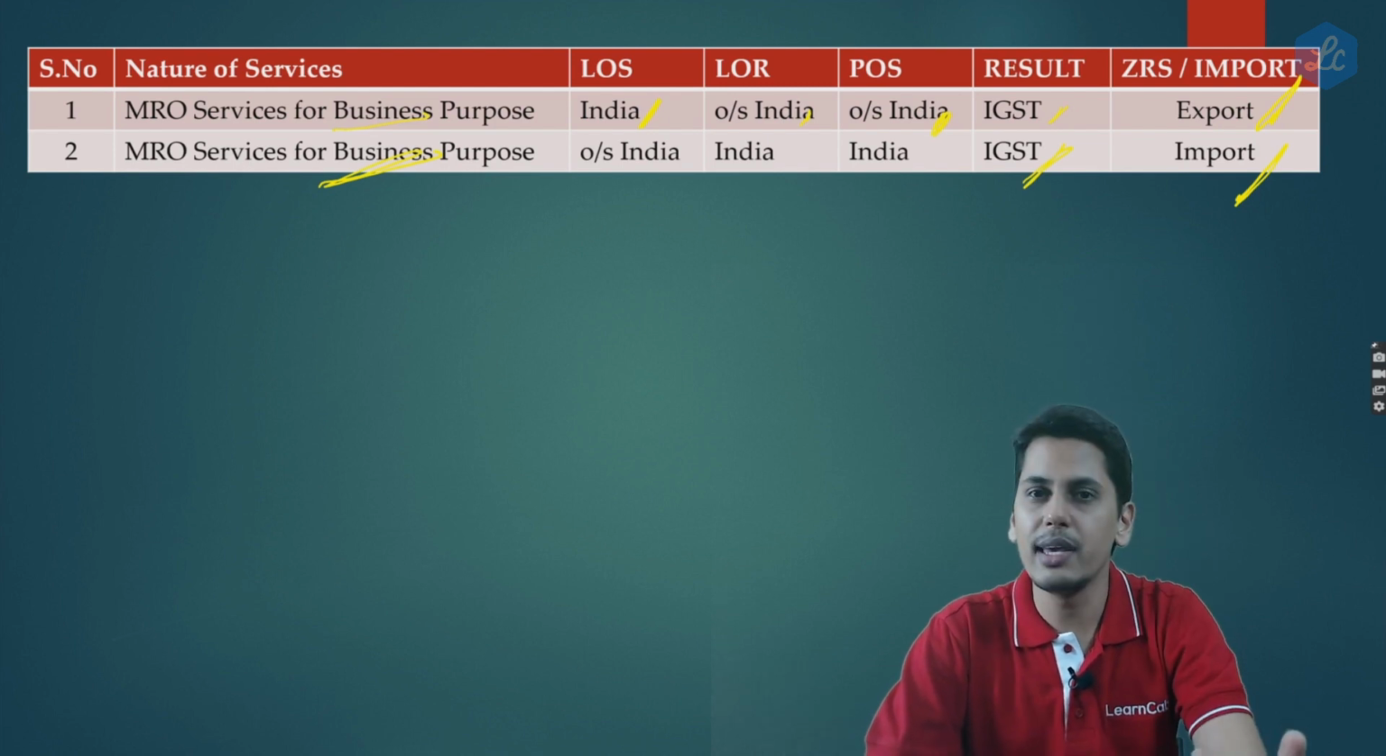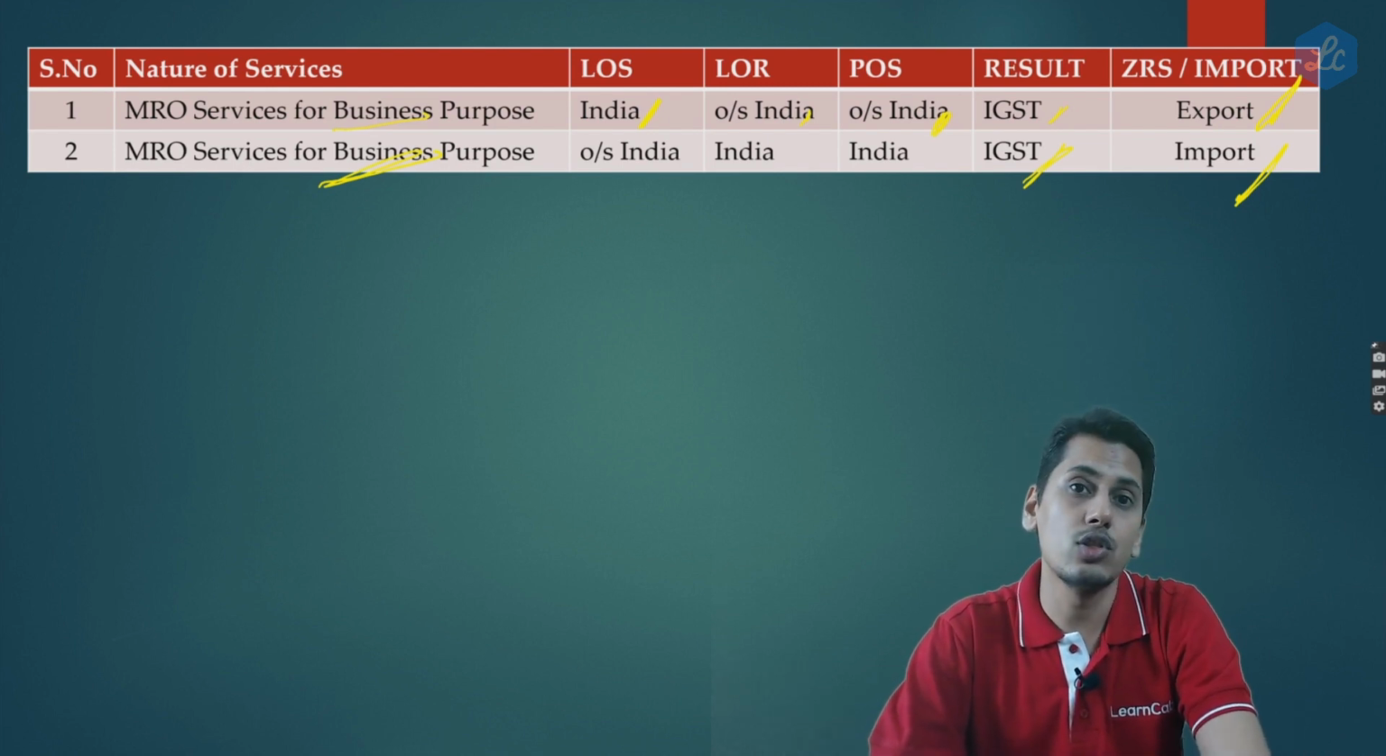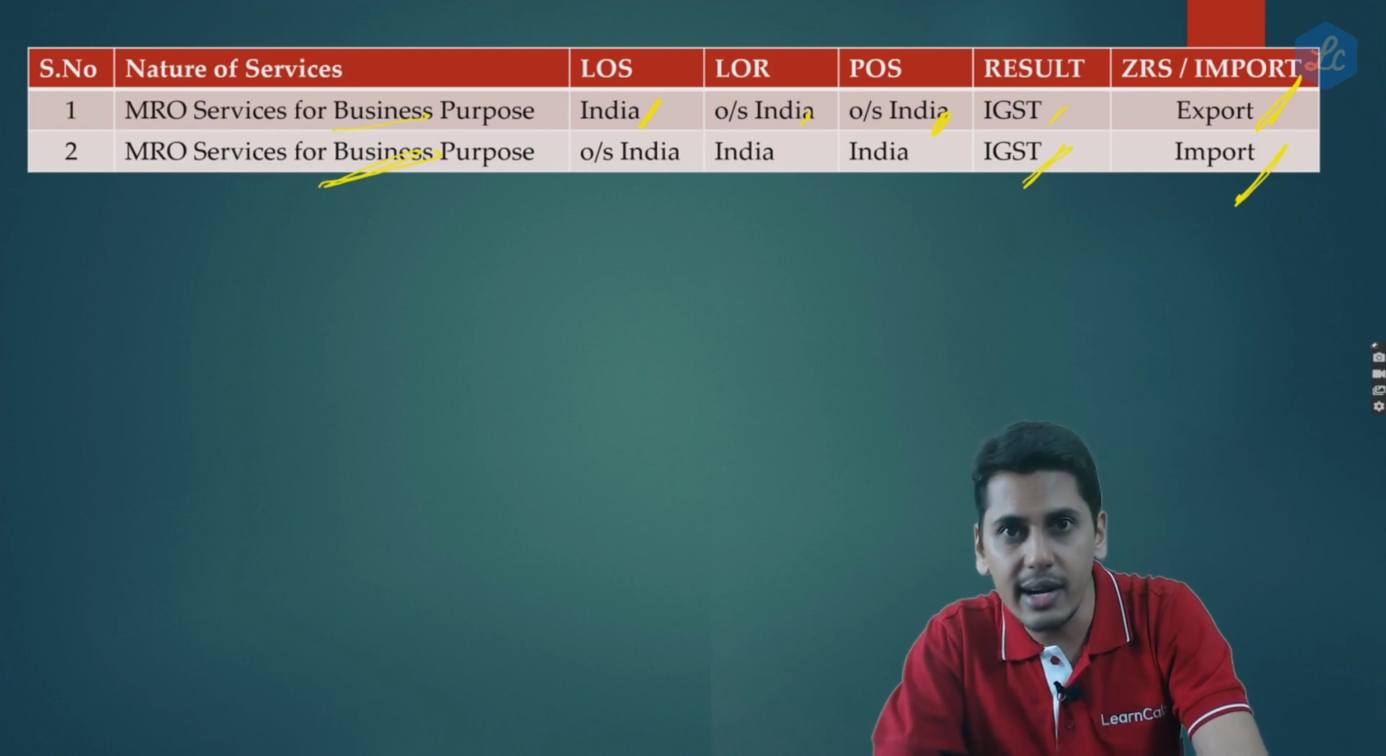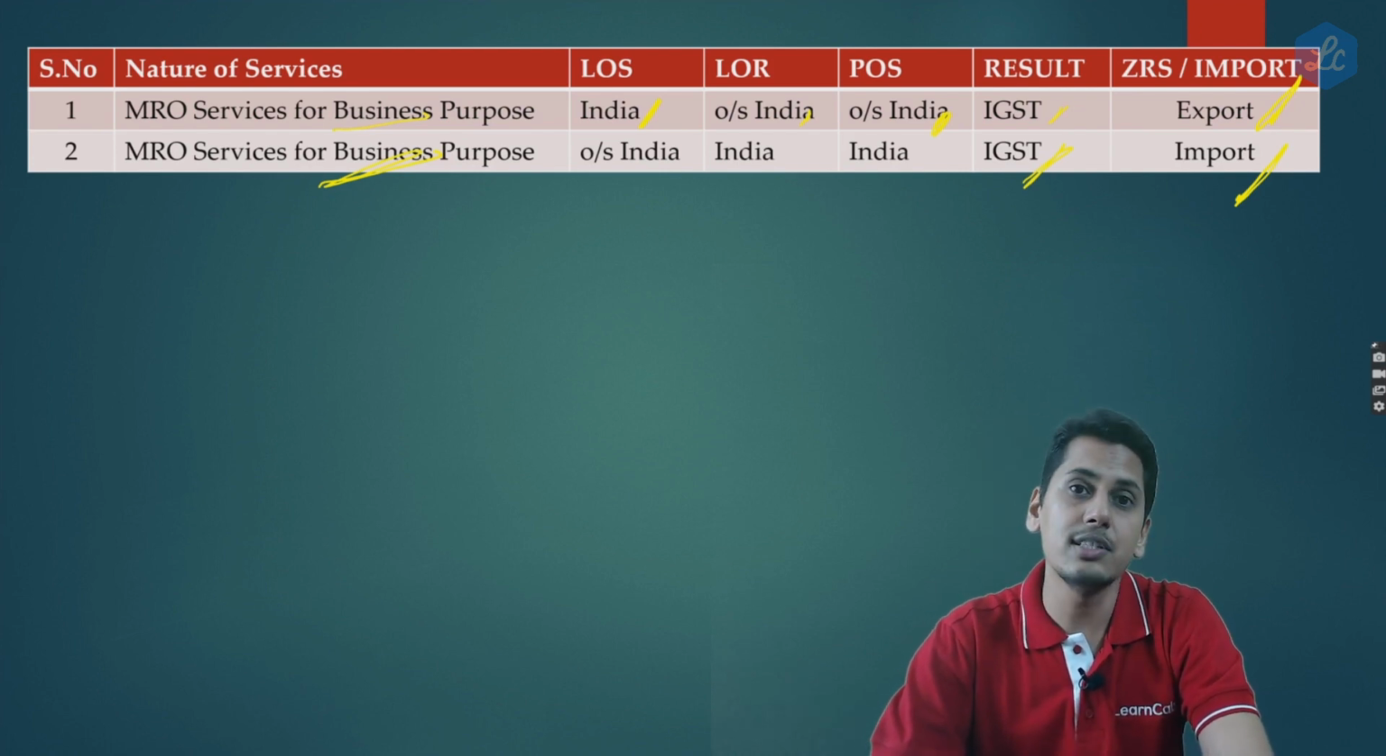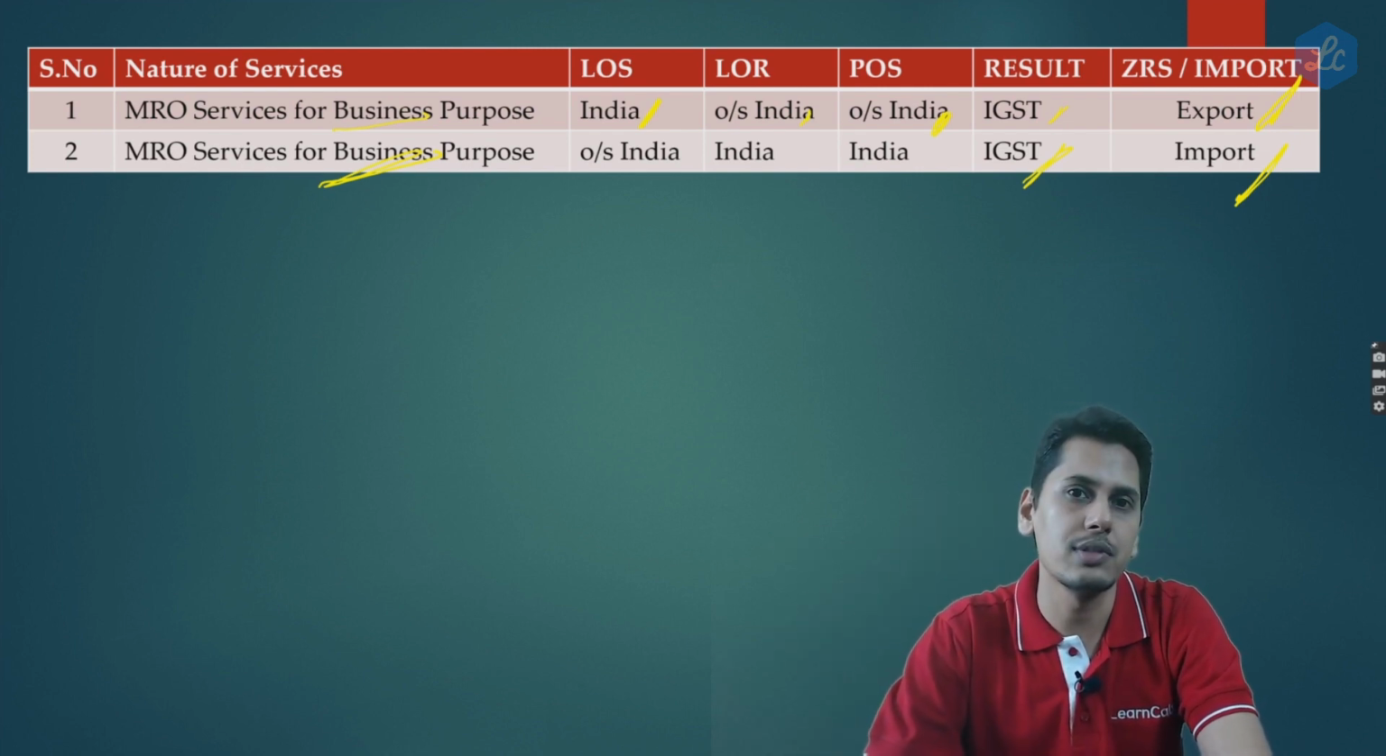So friends, two issues are being solved. First one, a service which was not a zero rated supply is being made a zero rated supply. The second one, a service which did not qualify to be an import of service is now qualified to be an import of service and GST would be paid under reverse charge mechanism.